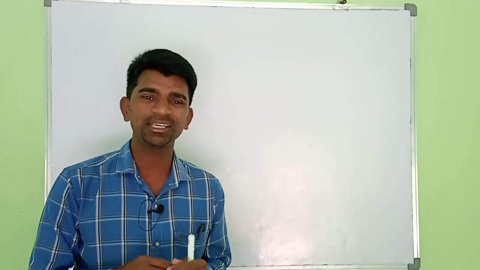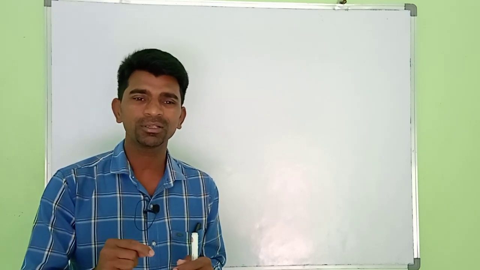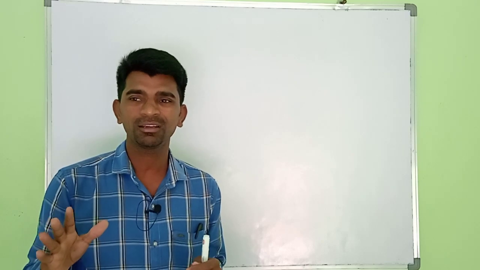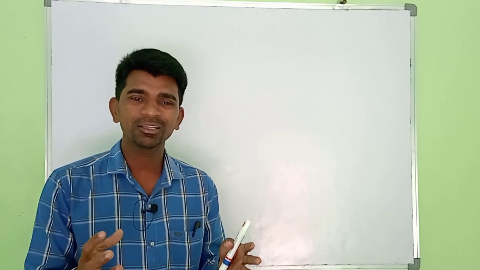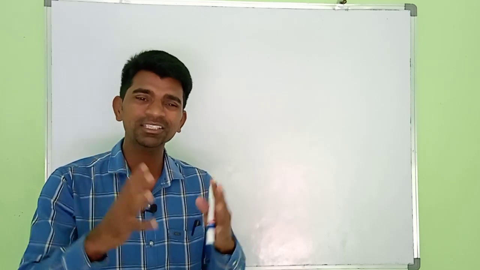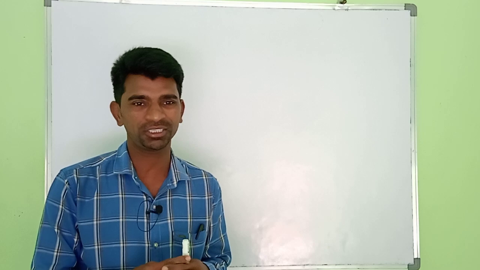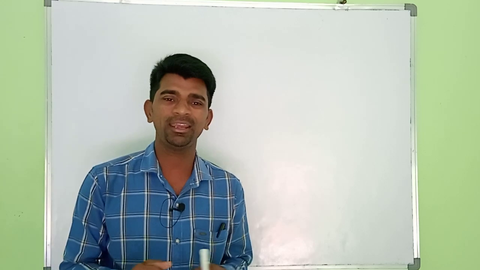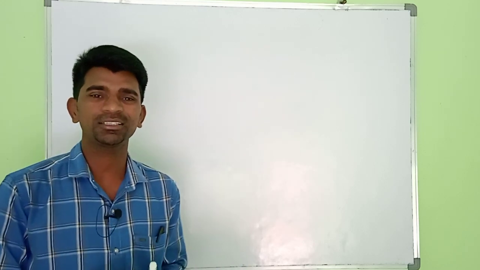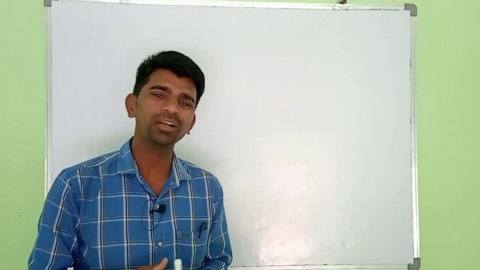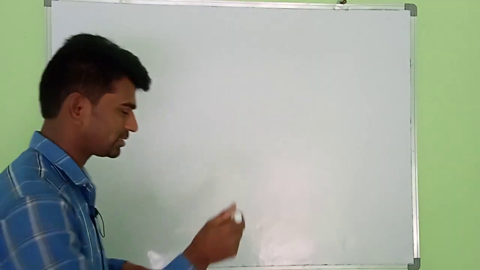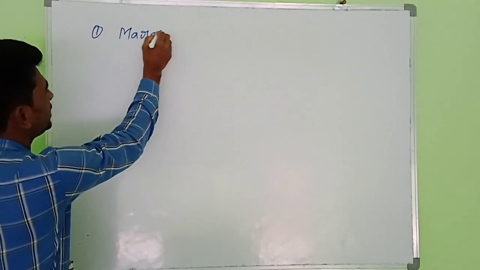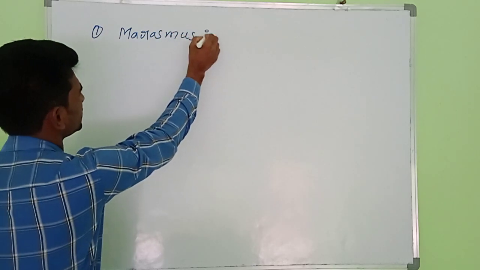Kwashiorkor is due to protein deficiency, and we discussed its symptoms and characteristics. Okay, now today we are going to discuss one more disease, marasmus disease.